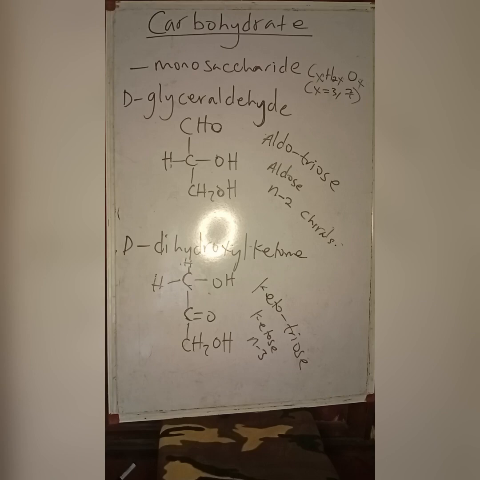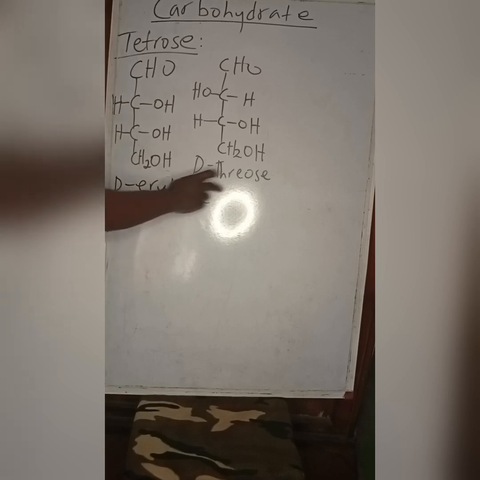So this is the trioses. We'll move on to the tetrose sugars. All right, still on carbohydrates. We look at tetrose sugars. Now, tetrose sugars are sugars with 4 carbons. Typical examples are erythrose and threose.